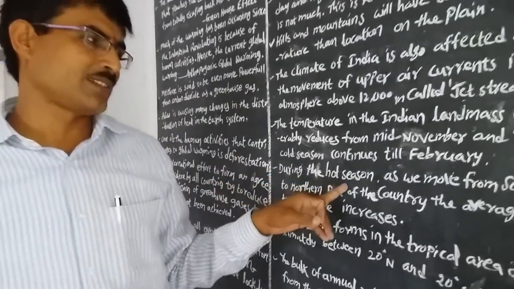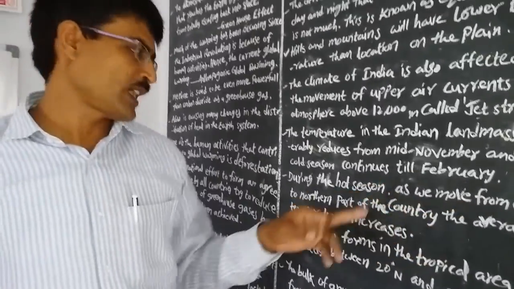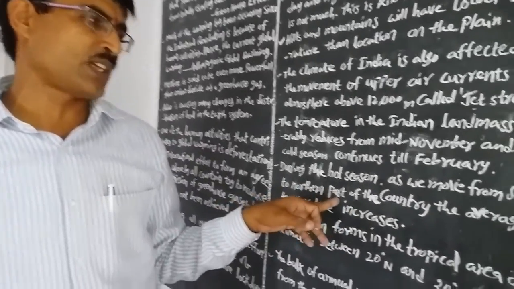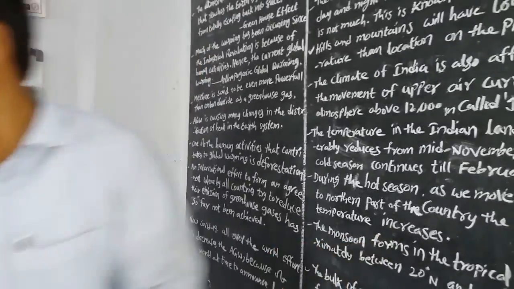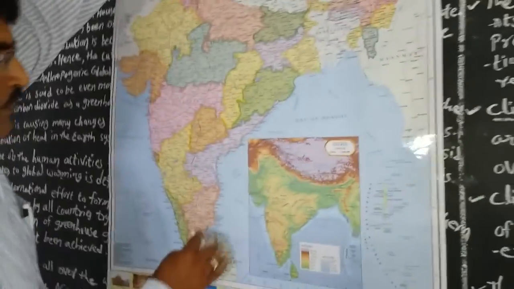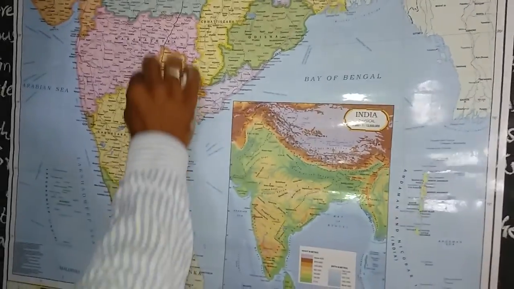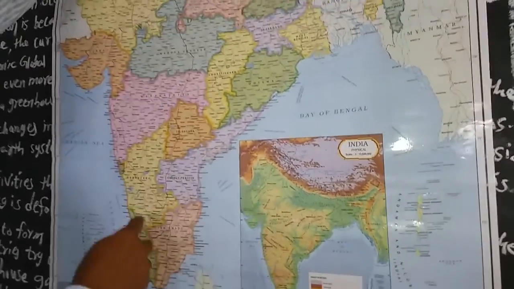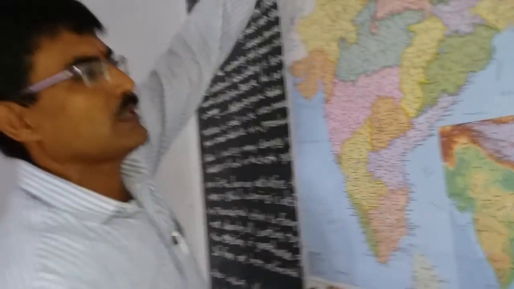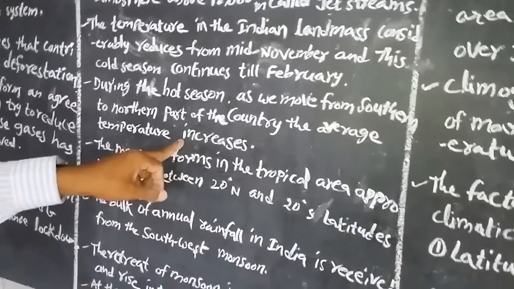During the hot season, as we move from the southern to the northern part of the country, the average temperature increases. Why? Because as we go from the equator towards the north, the temperature increases. This is the reason in our area. Temperature increases from the month of November.